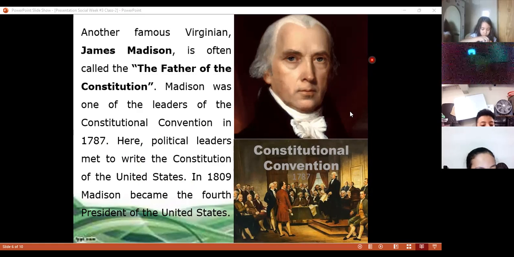Good job. So James Madison is the third one, class. He is considered the father of the Constitution. Don't get confused with George Washington. George Washington was the father of the country because he was the first president, but the Constitution was James Madison. He was the leader of the Constitutional Convention. And here you see that he became the fourth president of the United States. So all the men we're mentioning today were presidents. This was number 4, the fourth president. Excellent.